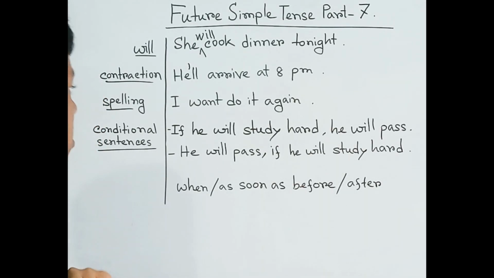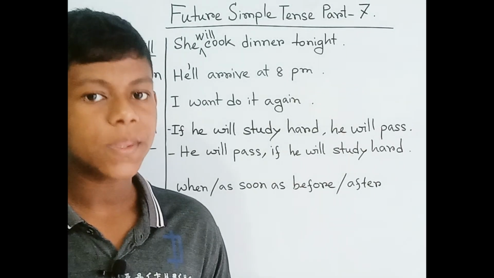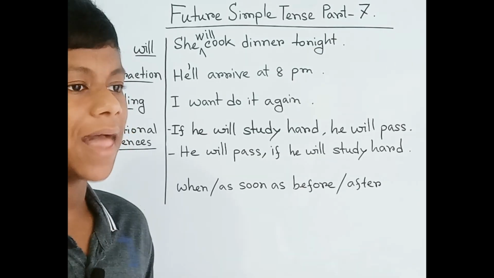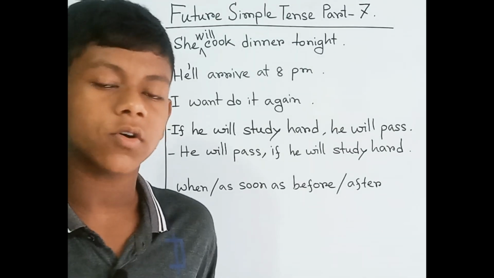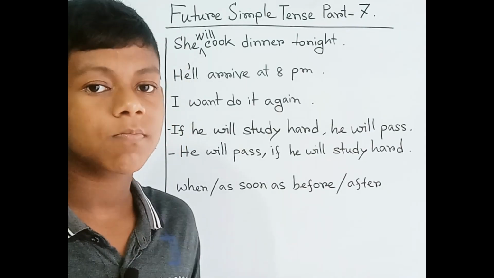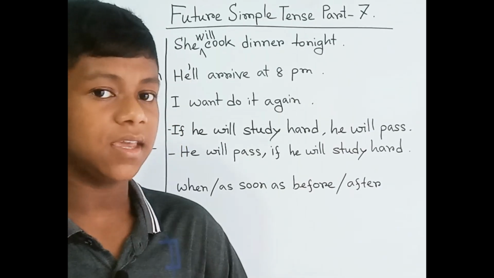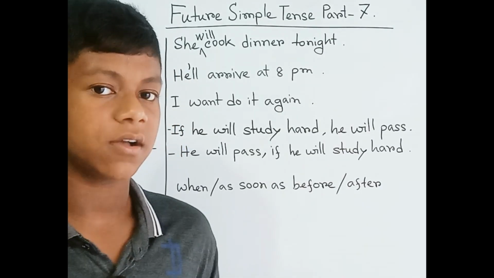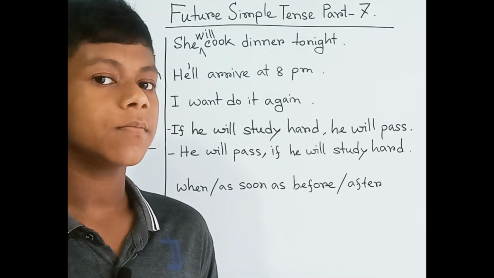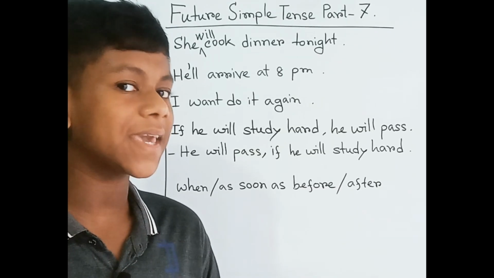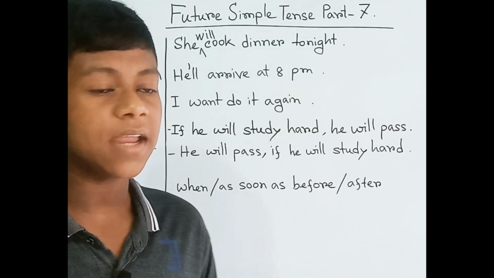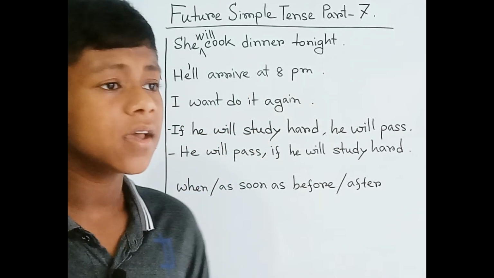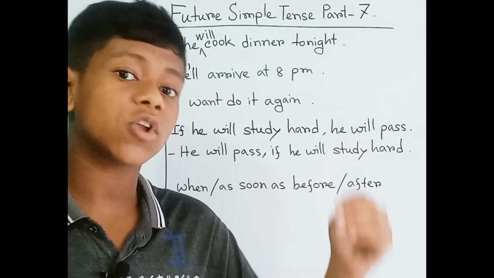And then next, sometimes we make mistakes about the spelling. In this situation, you want to indicate the future, but you have suddenly made a slip of the tongue, so people can't understand your words. If you say "I want do it again", it indicates that you want to do it now.